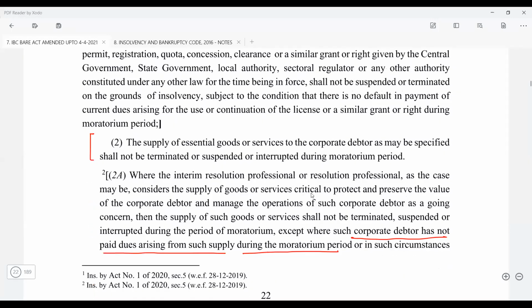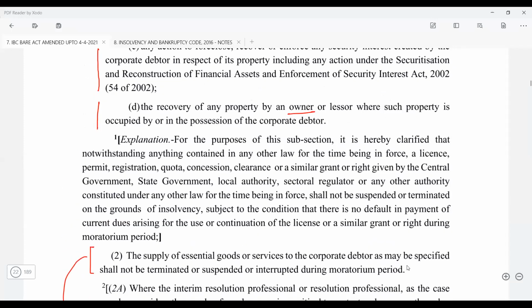Right? So moratorium on essentials will not be terminated, except that for the essentials, the payments will have to be made, right? Also, if any license or any permit, anything which has been given to the corporate debtor, that will not be suspended or terminated on the grounds that the CIRP has been commenced, provided that there has been no default in the payment of those fees.